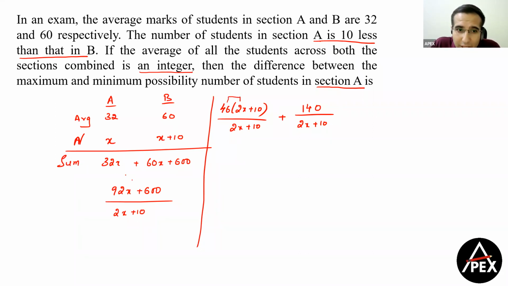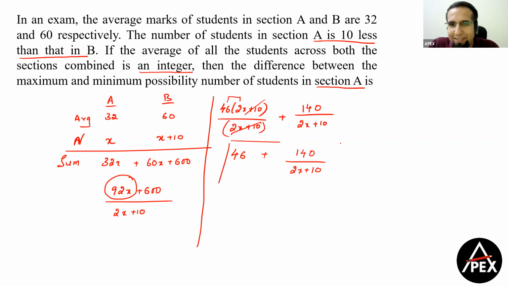Because 46 into 2 हमको देगा 92x। ठीक है, तो मैंने 2x plus 10 के form में जिसको convert कर लिया। So 2x plus 10, 2x plus 10 cancel हो गया। So we have 46 plus 140 divided by 2x plus 10. अब मेरे को x का value maximum करना है. x का value maximum करना है तो we have to just maximize 2x plus 10.